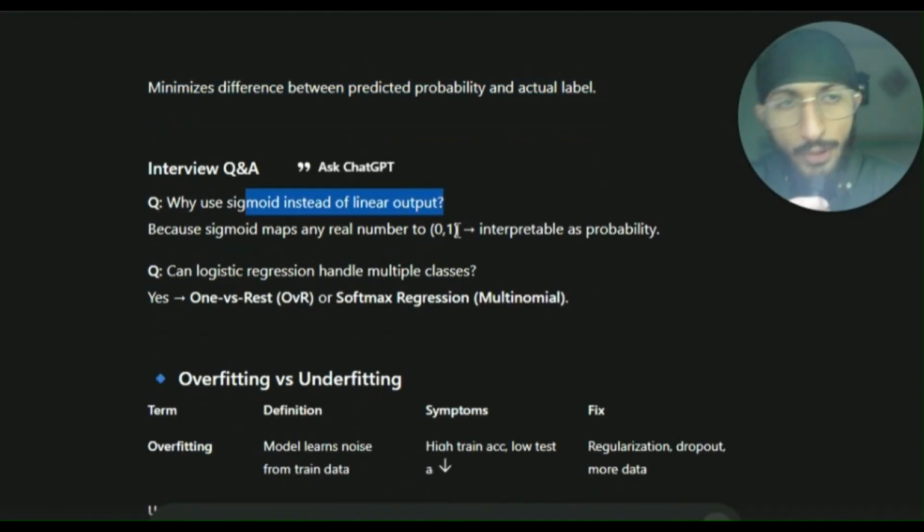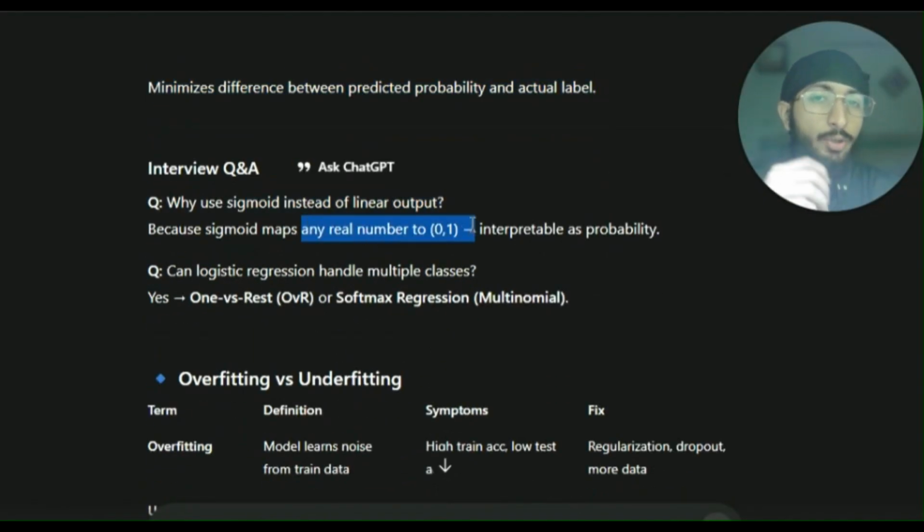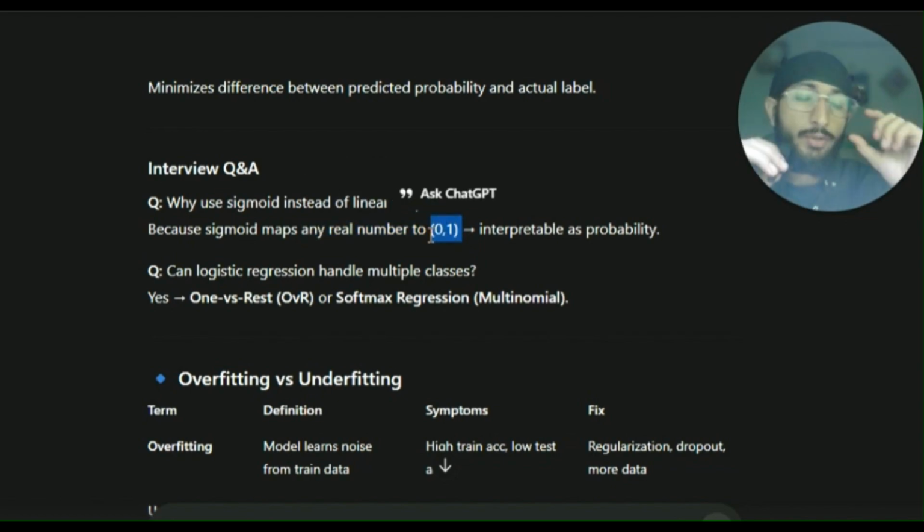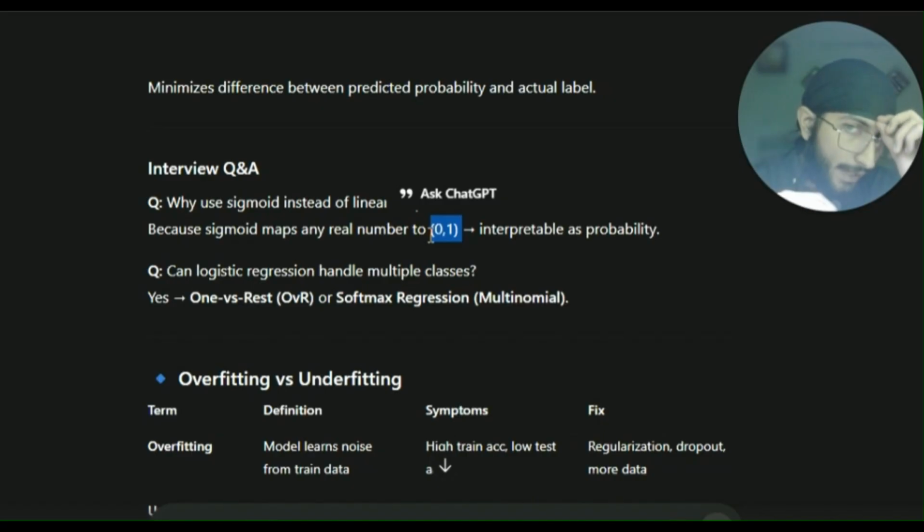Now, why use the sigmoid instead of the linear output? Because sigmoid maps any real number to 0, 1. So the range is reduced to 0, 1, and it is a standard range, and this makes it interpretable as a probability. Can logistic regression handle multiple classes? Yes. One versus rest or softmax regression, multinomial.